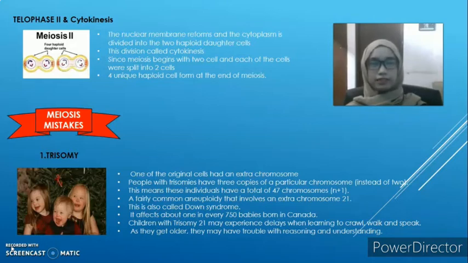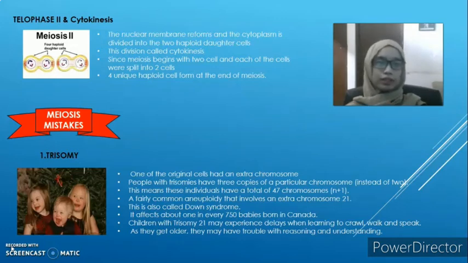The Meiosis Mistake. This is a picture of a child with trisomy. One of the original cells had an extra chromosome. People with trisomies have three copies of a particular chromosome instead of two. This means these individuals have a total of 47 chromosomes, 46 plus 1. A fairly common aneuploidy involves an extra chromosome 21. This is also called Down syndrome. It affects about one in every 750 babies born in Canada.